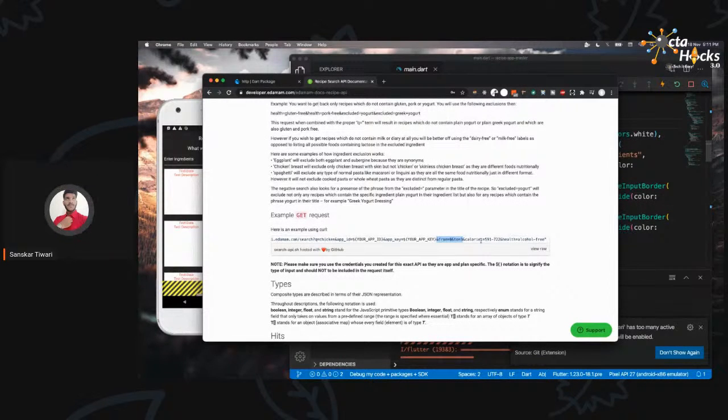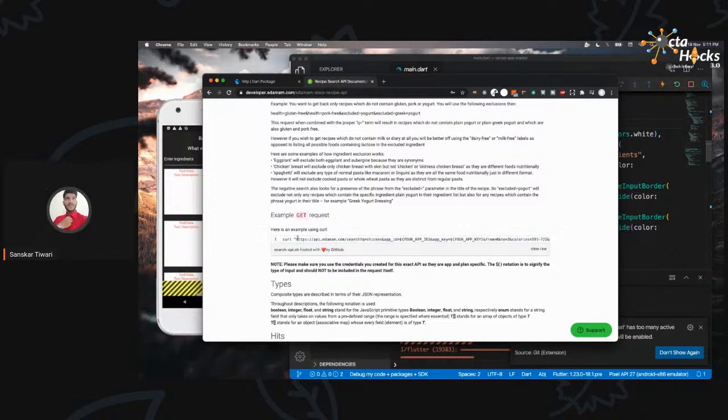Other than that, this API also provides you an option to enter the calories, which means from how much to how much, and they will show results according to that as well. And you can also mention health options, so that the recipes which we are showing can be alcohol free and things like that. But as I mentioned, we are just going to focus on searching the recipes according to the ingredient. For that, we just need to use this first part, which is the search query. This q stands for query, which is what we want to search for.